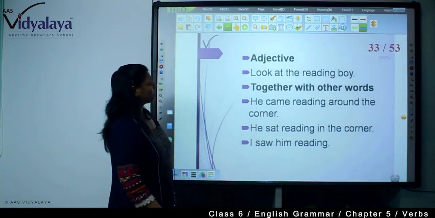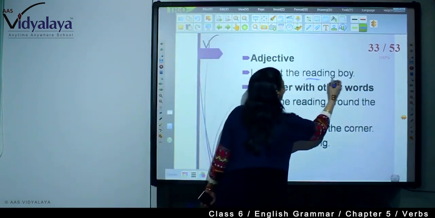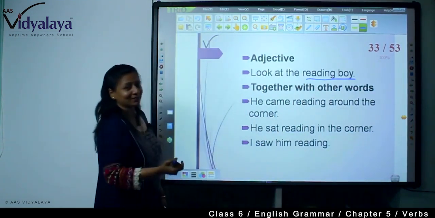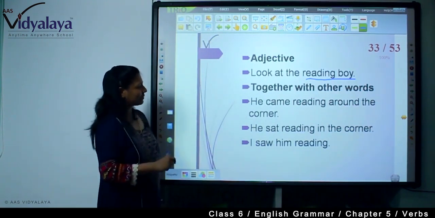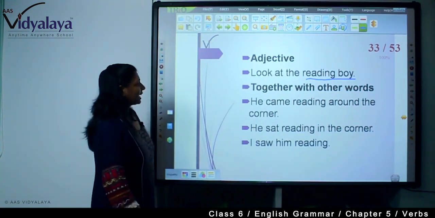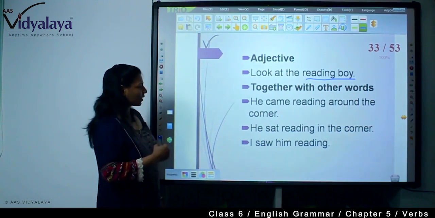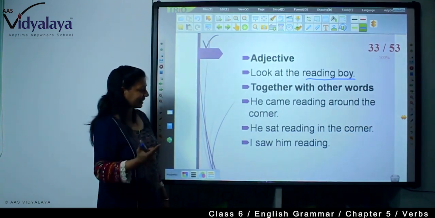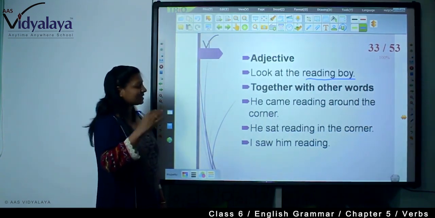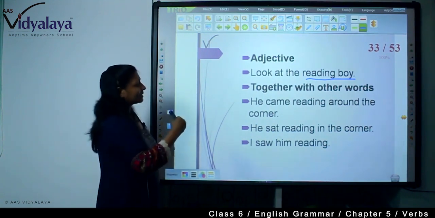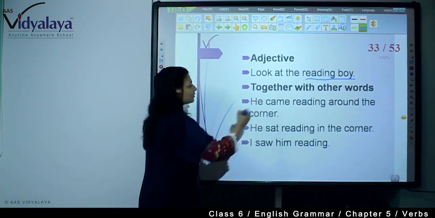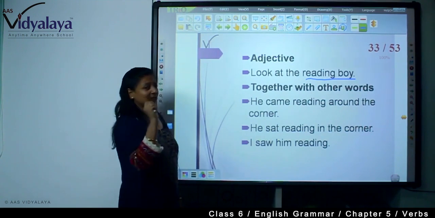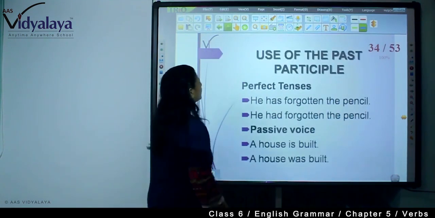Now adjective, look at the reading boy, a boy who is reading. And with other words: he came reading around the corner. He sat reading in the corner. I saw him reading. So in this way we are using participle with other words also.